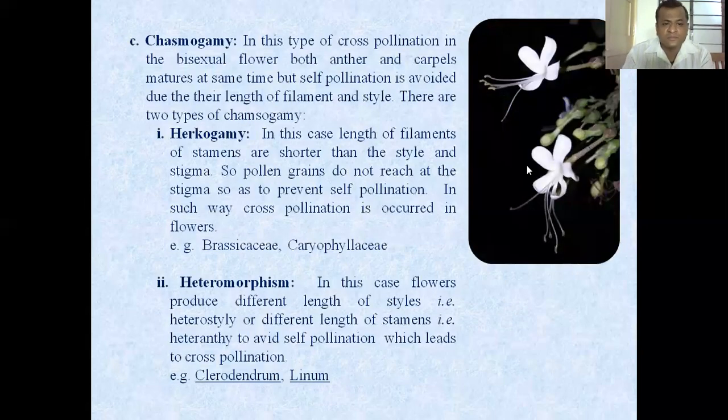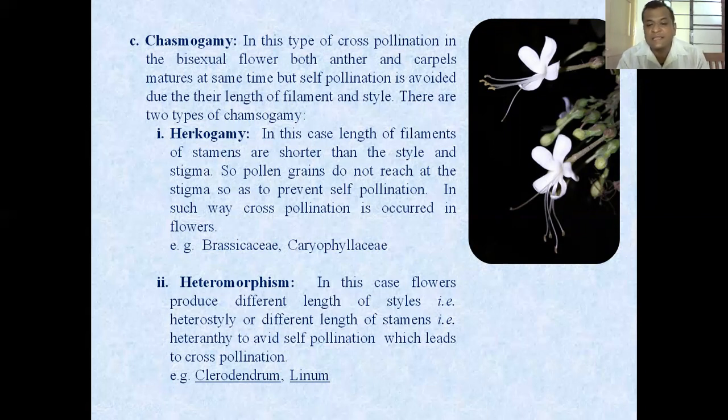So this is the Hexagon bicolor, in which you can see different lengths of stamen and different lengths of style. So the pollen grains dehisced by these anthers do not reach the stigma of this flower. So there are two basic types, that is hercogamy and heteromorphism. In hercogamy, what happens? The length of filament of stamens is shorter than the style. That I have shown you in the previous picture. So the pollen grains do not reach the stigma, which prevents self-pollination. In such a way, cross-pollination occurs in this flower.